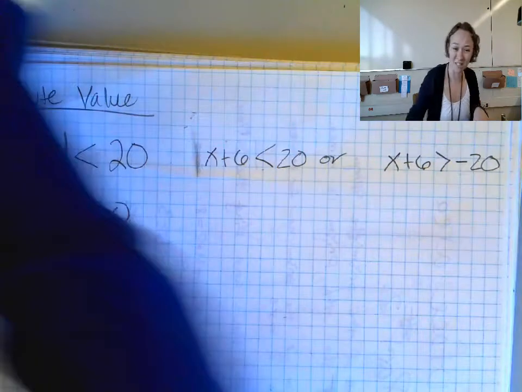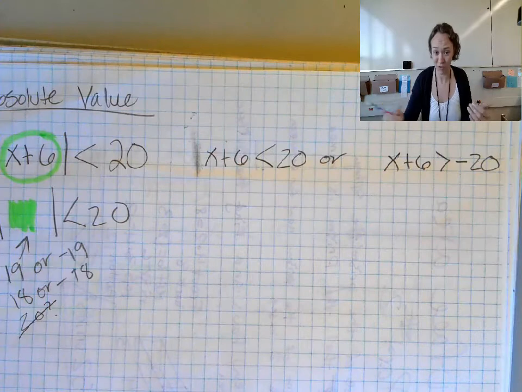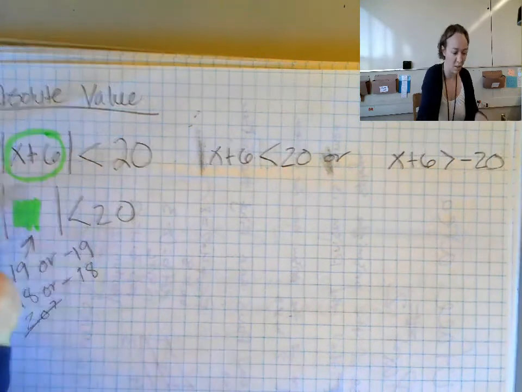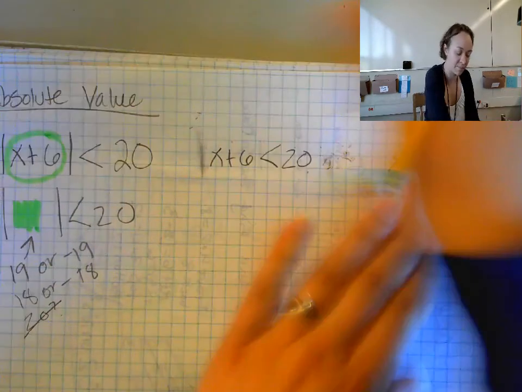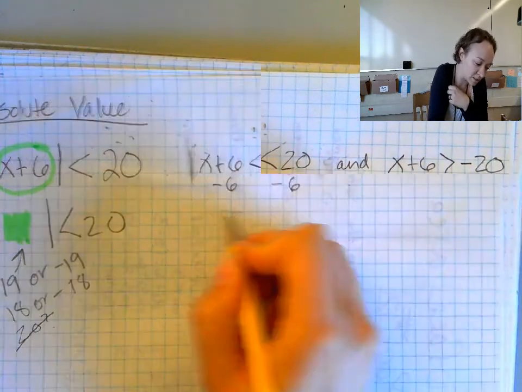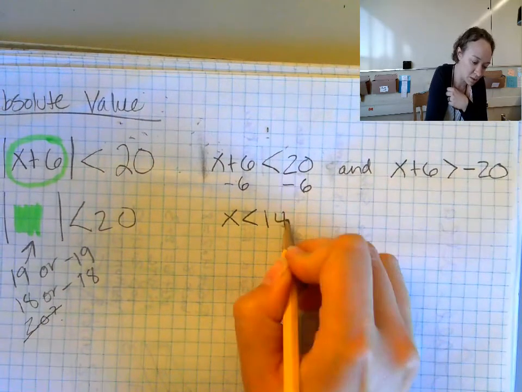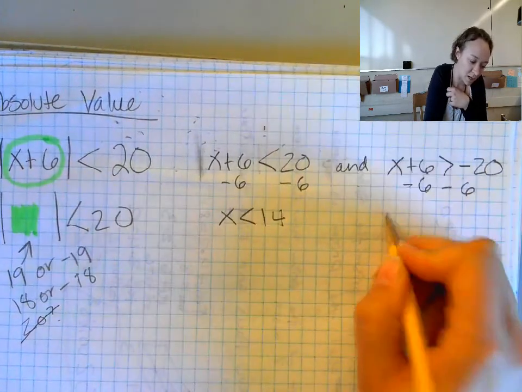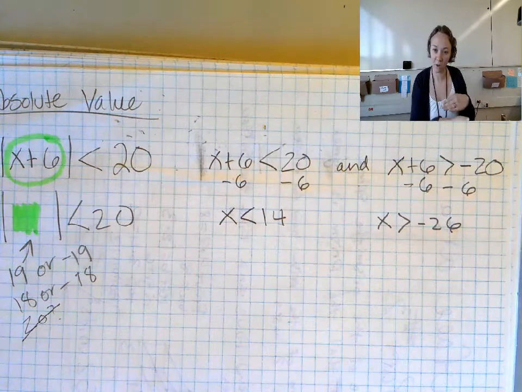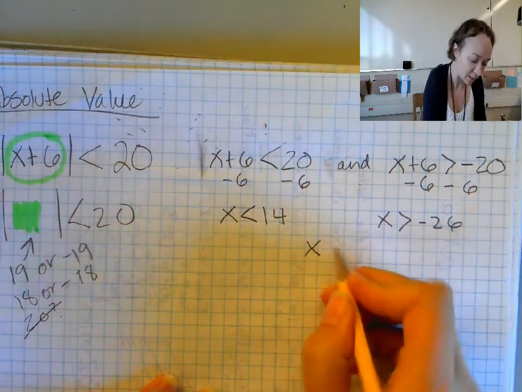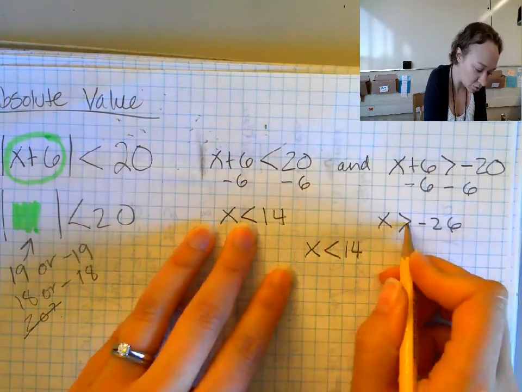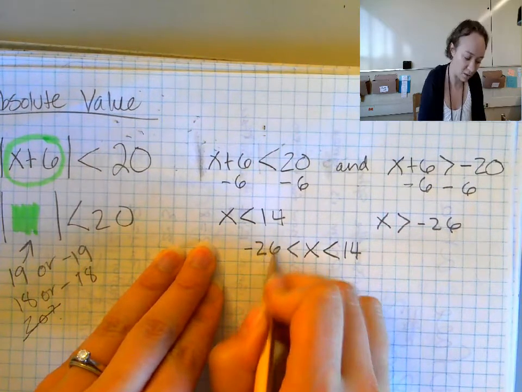Actually, in this situation, it's not an or. It has to be both, because not everything below 20 will work, and not everything above negative 20 will work. So that can't be an or, that has to be an and. Then I'll solve both, minus 6. So x is less than 14, and x is greater than negative 26. And then I can write that back as a compound inequality: x is less than 14 and greater than negative 26.